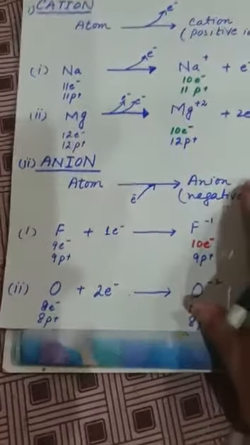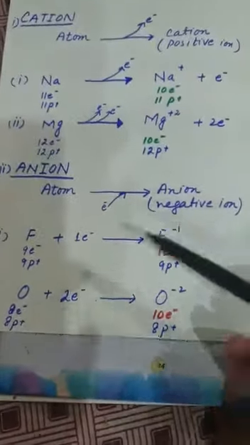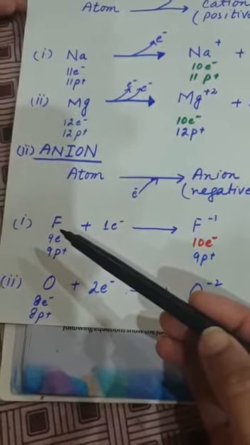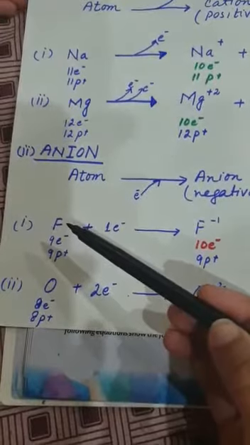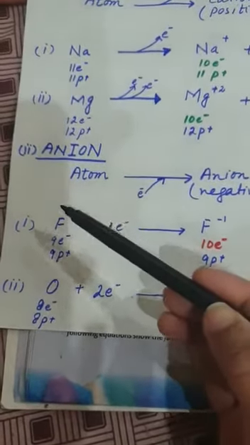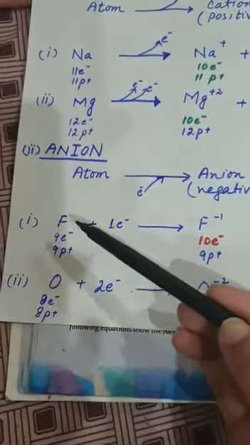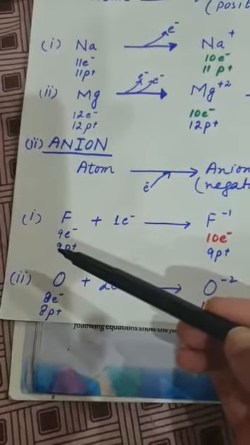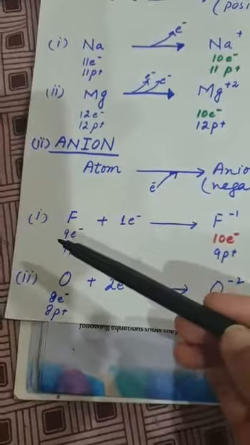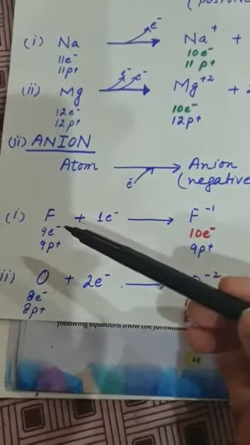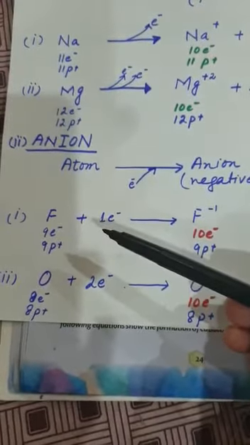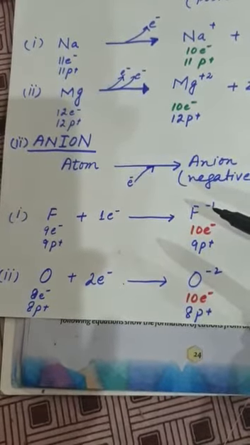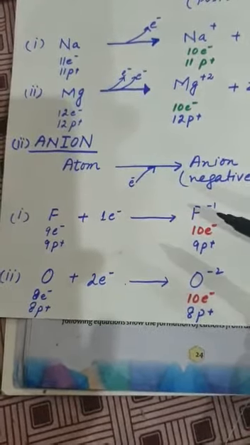We can explain our definition with the help of some examples. You can see that here we have fluorine. Fluorine is in the form of an atom, that is, you can see that it carries no charge. Why does it carry no charge? Because fluorine contains 9 electrons and 9 protons before the reaction. But when fluorine gains 1 electron, it carries a negative 1 charge, that is, it forms an ion.